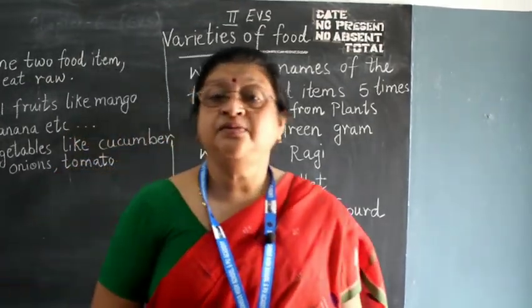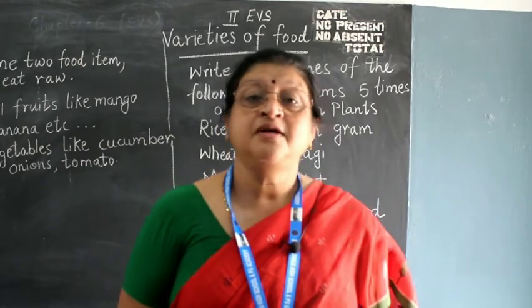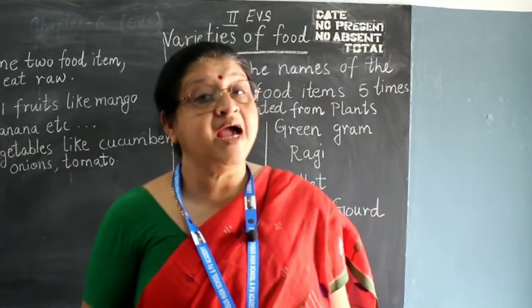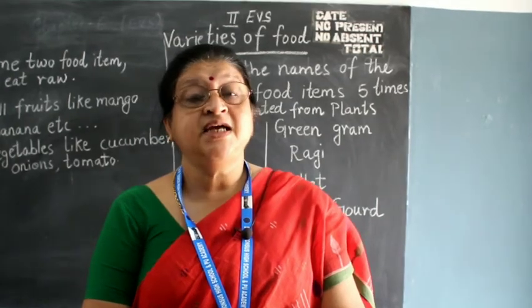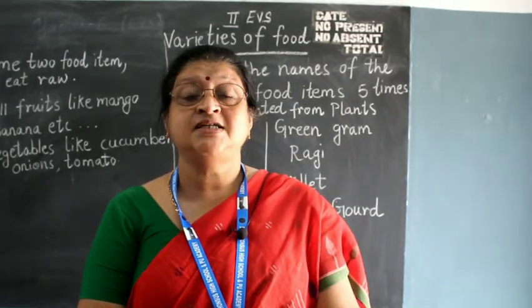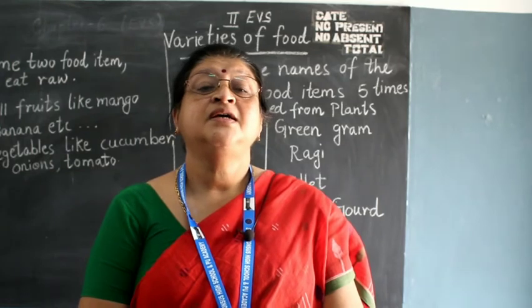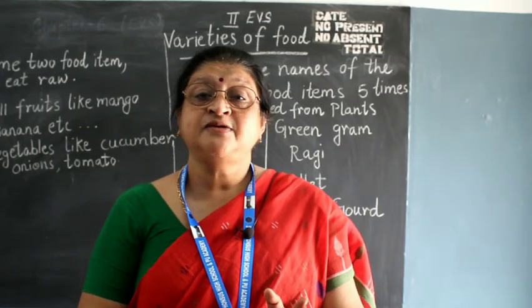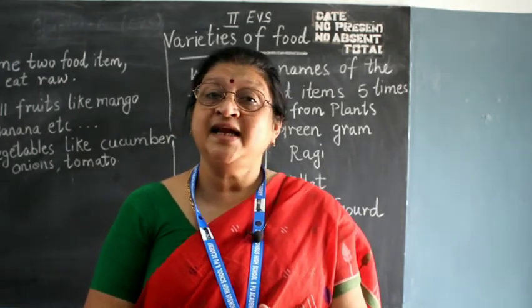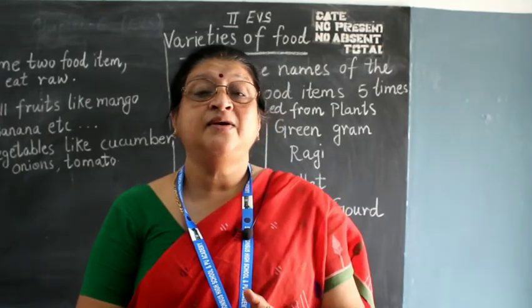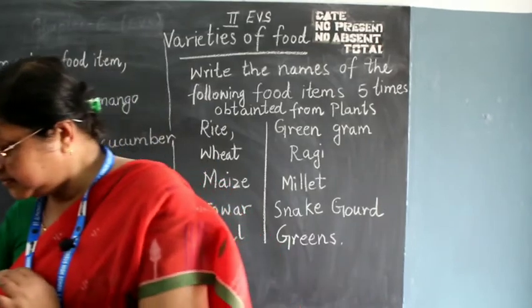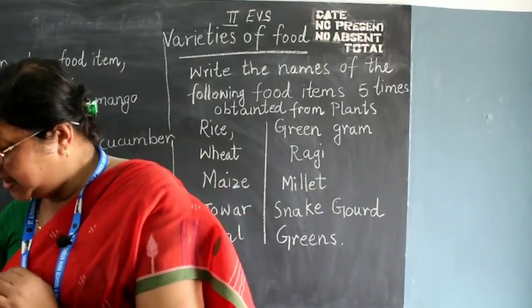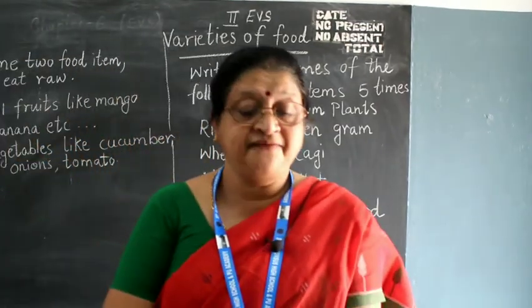Then I will give you the spellings of the food obtained from animals. If you know the spellings, then I will take your next class on the total varieties of food, their ingredients and the materials used, and how these materials can be cooked in different forms.